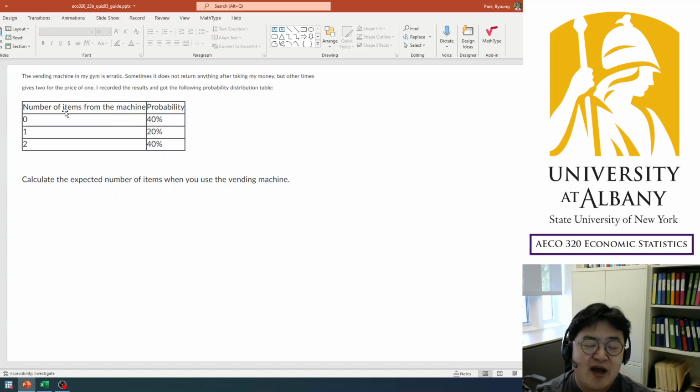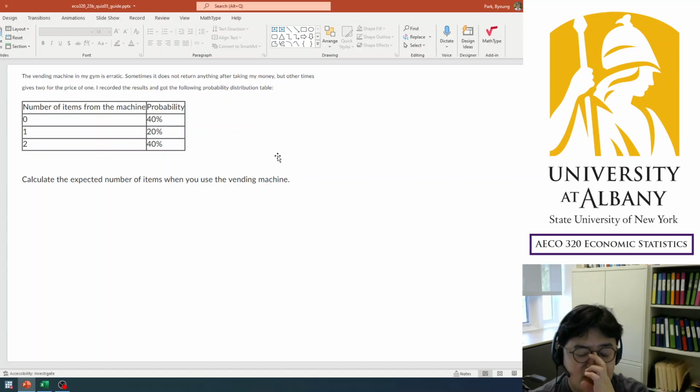So when I put in the price of 1, say 1 bottle of water, 40% of the time it returns nothing, 20% of the time it correctly gave me 1 bottle, and another 40% of the time it gave me 2 bottles. It's a strange vending machine, but let's calculate the expected number of items when you use this vending machine. Can you exploit this machine or not?